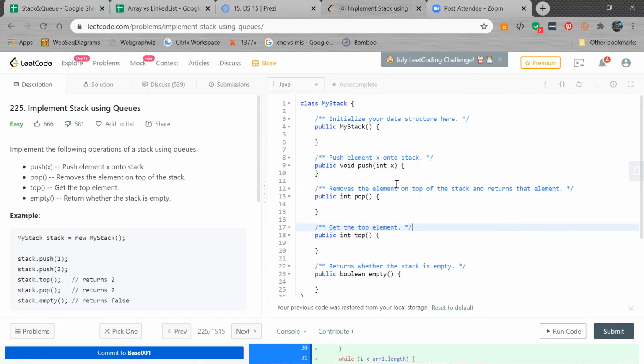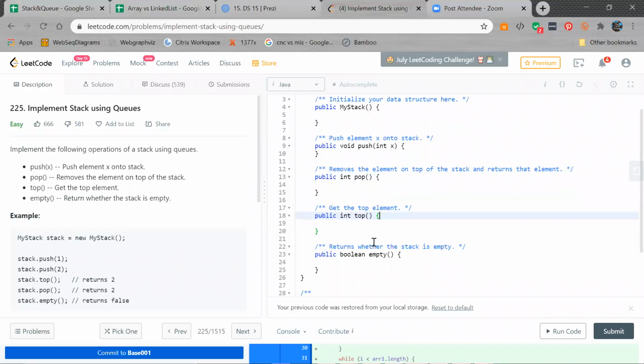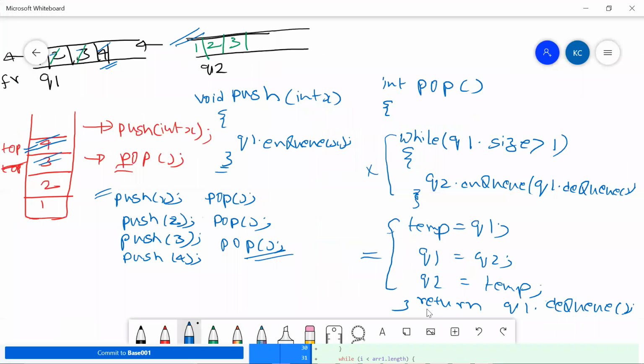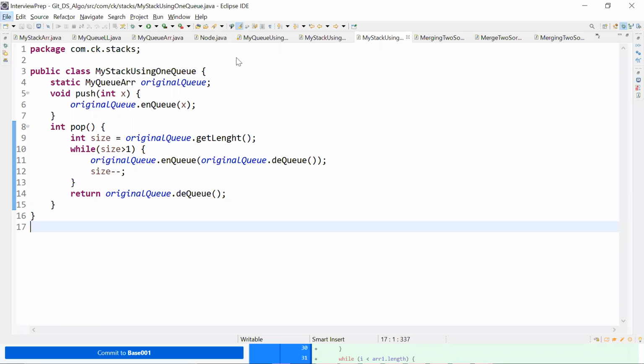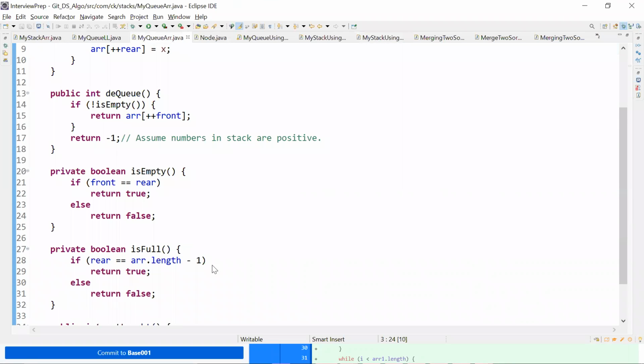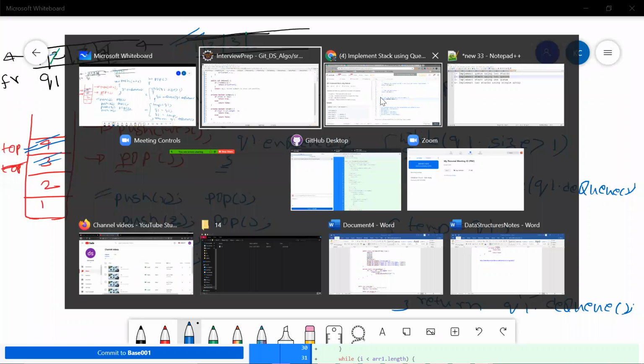What they want us to do is write logic in our push method, in our pop method, and maybe even in our top method. And they have one more thing called isEmpty. This isEmpty we have already implemented, like in my myQ array in our Eclipse code. We have already implemented the isEmpty method, so we need not do it explicitly over here.